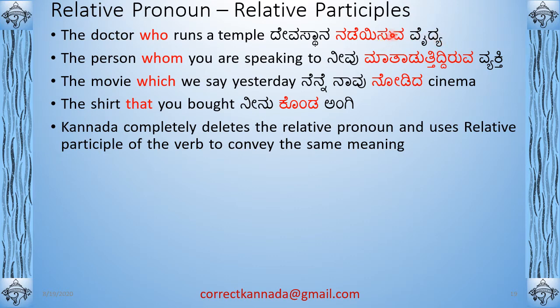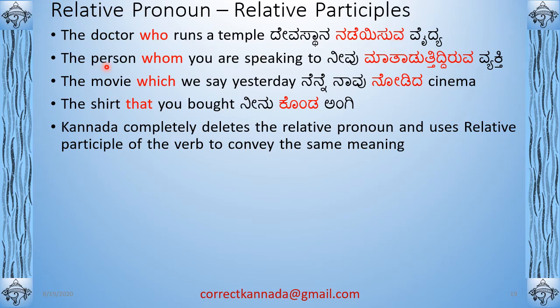But if you use the action done by a person as an adjective, then it's called a relative participle. For example, Nadeyisuva Vaidya, meaning a doctor who is running what? A temple. So the doctor who is running is your relative participle, and you basically construct it using the verb plus verb. If you add verb, it means he's currently running the temple.